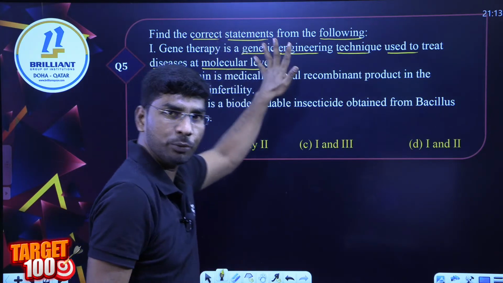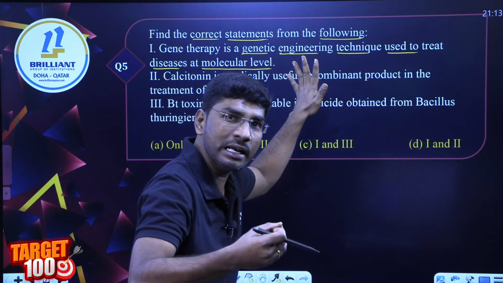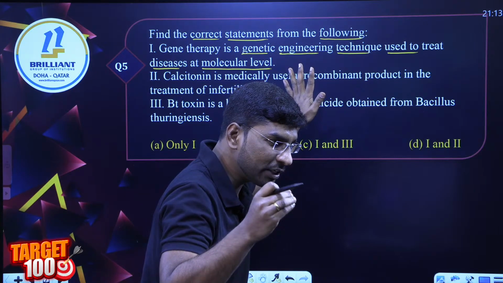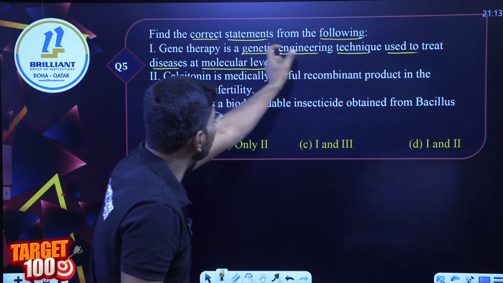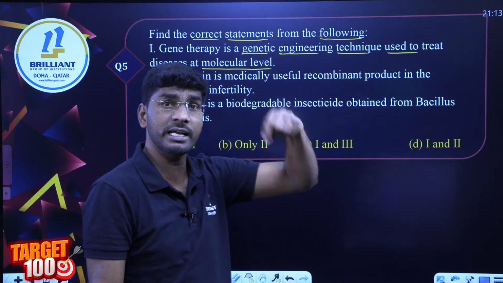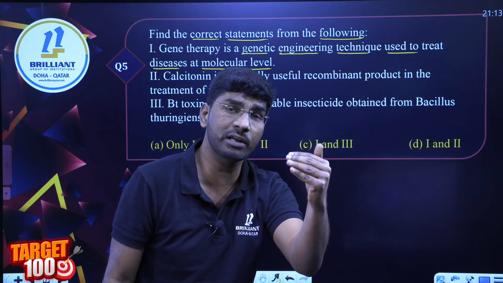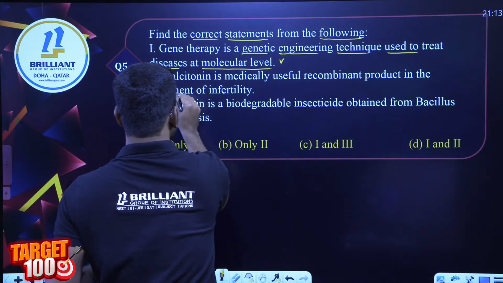Tell me, is the first option correct or wrong? Can we treat at molecular level or not? Yes sir, gene therapy is genetic engineering, an rDNA technique to cure diseases at the gene level or molecular level. Correct. Now I am writing here, it is correct.